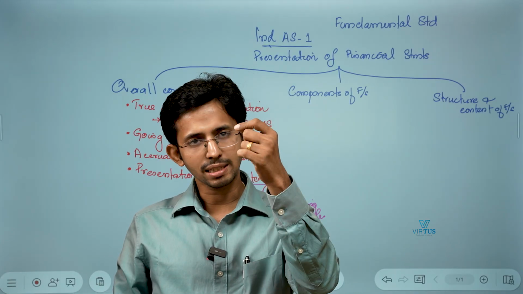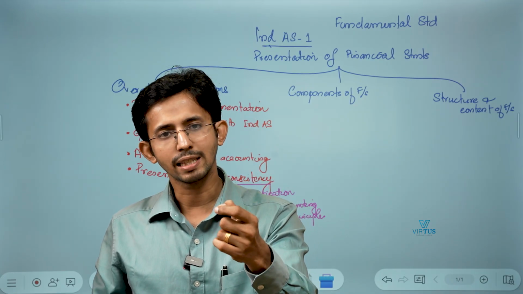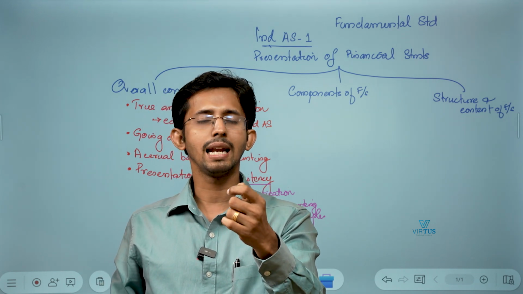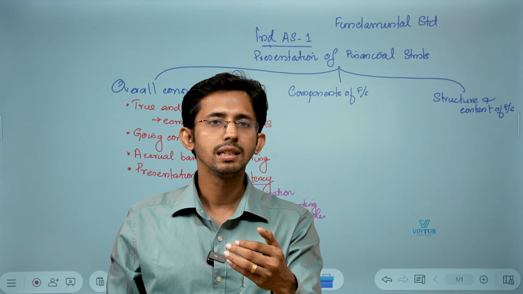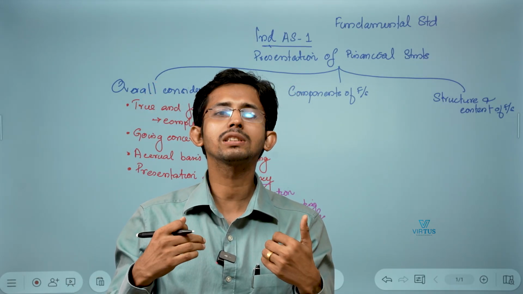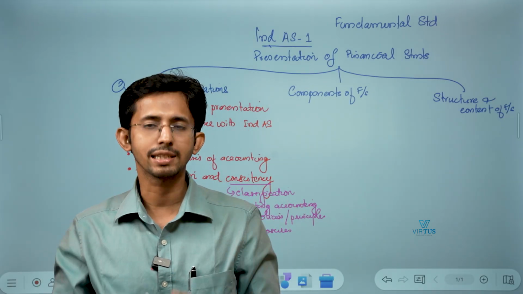Can you write repairs and maintenance for computers as one item, repairs and maintenance for, let's say, office furniture as another item, repairs and maintenance for electrical items as another item? If you keep on writing this, then what will happen? Your financial statements will become very big and it will not serve any purpose to the users. So, aggregation.